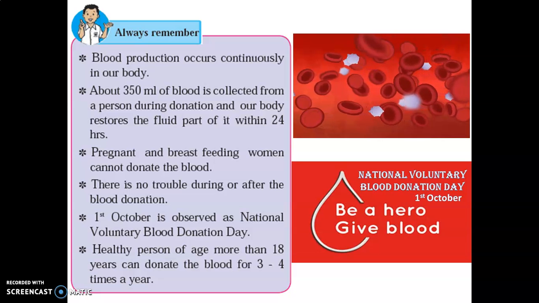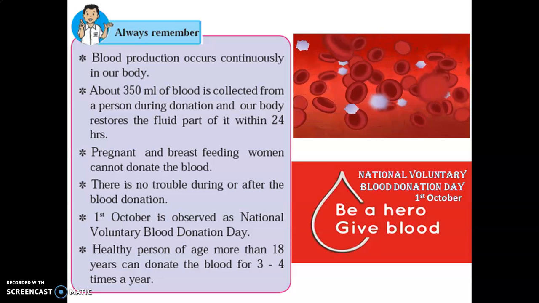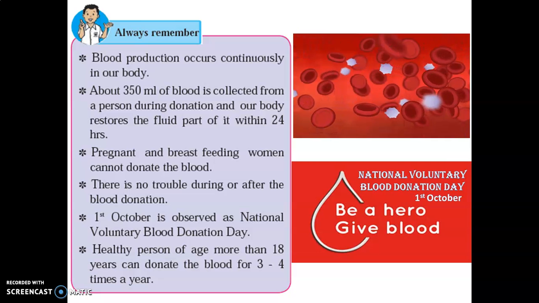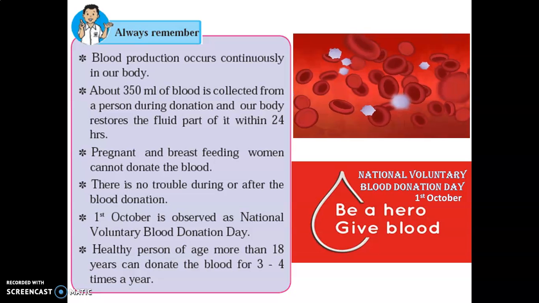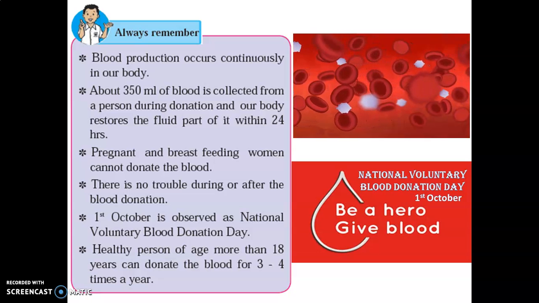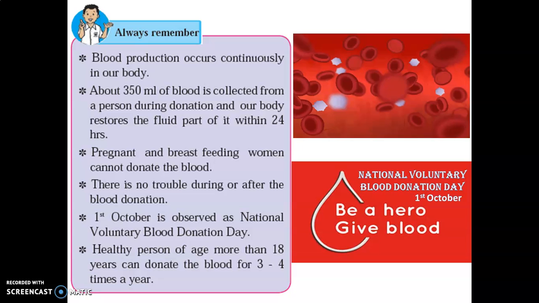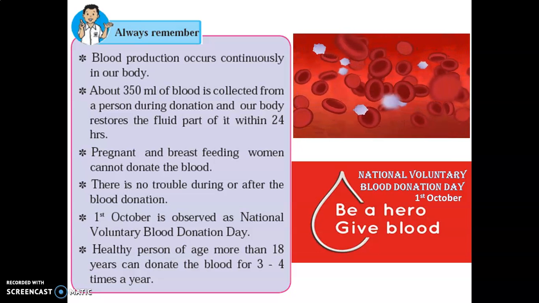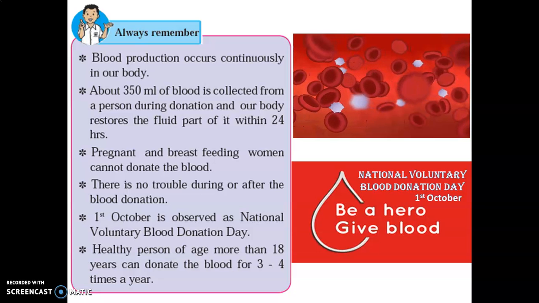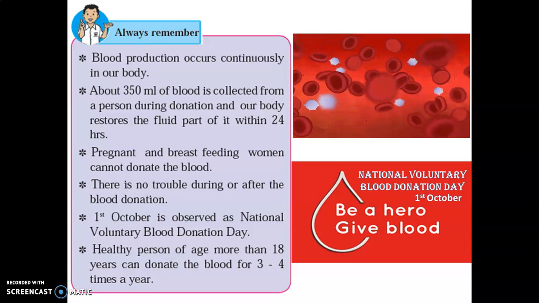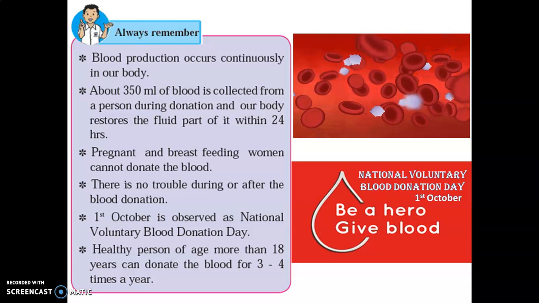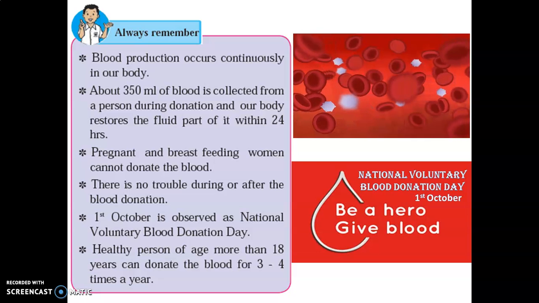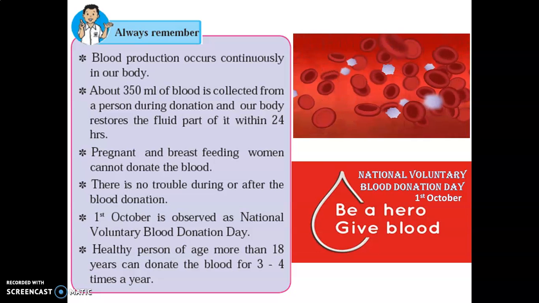Always remember, blood production occurs continuously in the human body. So even if you give blood, new blood is produced in our body. About 350 ml of blood is collected from a person during donation, and our body restores the fluid part of it within 24 hours. So 350 ml, that is 2 to 3 bottles, you can give, and within 24 hours the blood is restored. In fact it is good, because you are giving your old blood and you get fresh new blood.